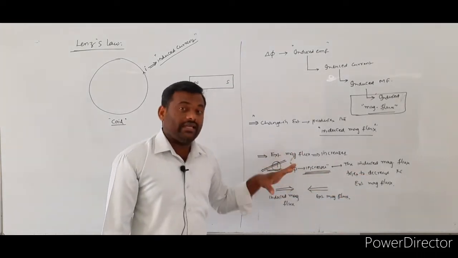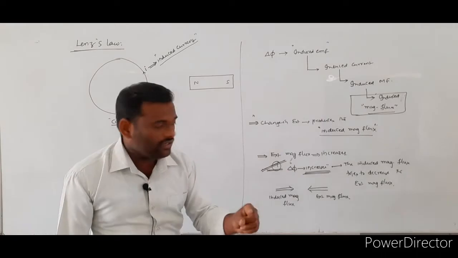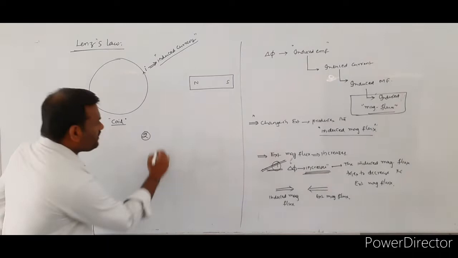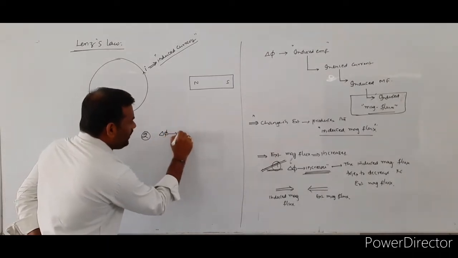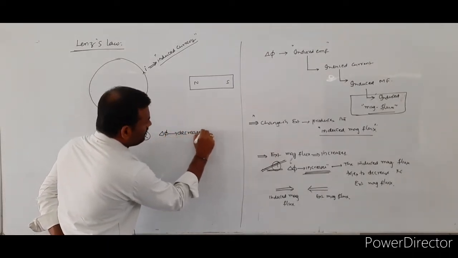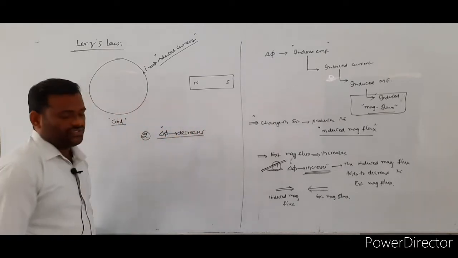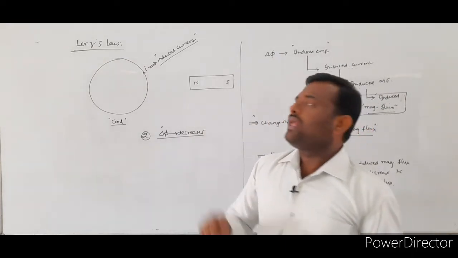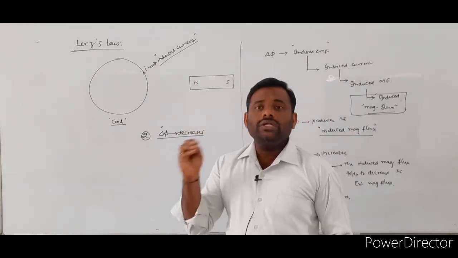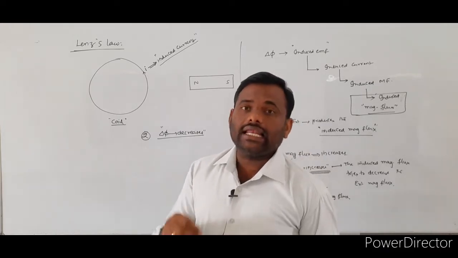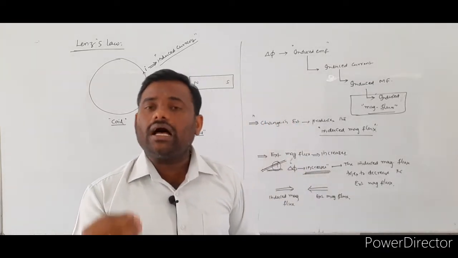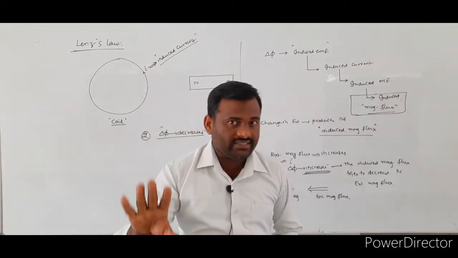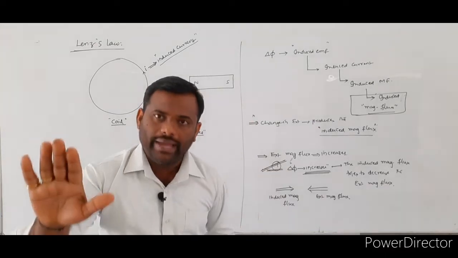So this is the case whenever the change in external flux value increases. Suppose in case 2, the change in magnetic flux value decreases. The change in magnetic flux value will be what? Decreases. So in the statement we already said that either the induced EMF or the induced electrical current always opposes the change in external magnetic flux.